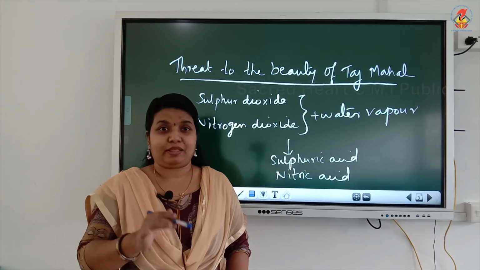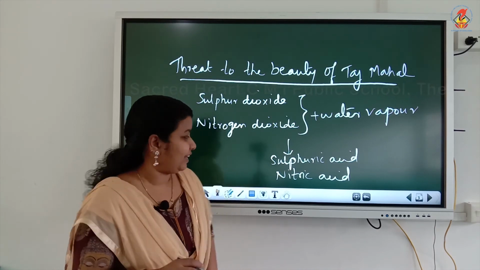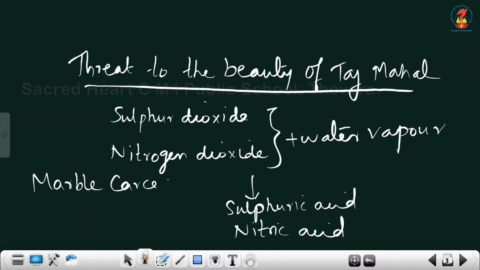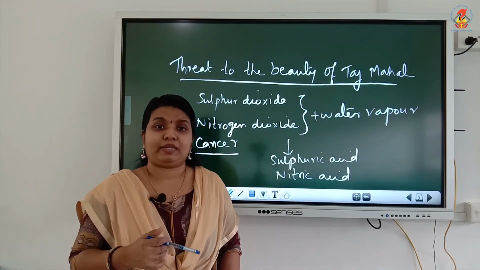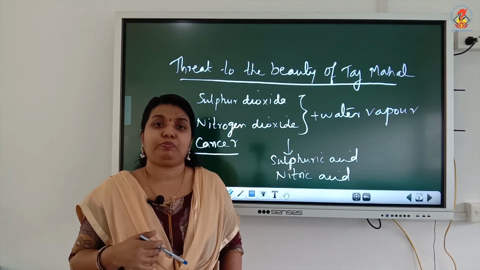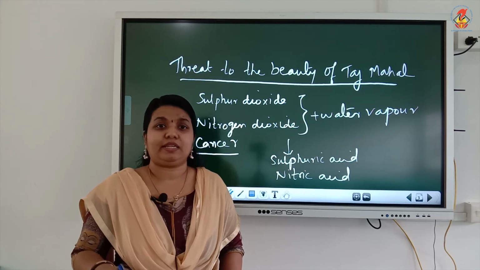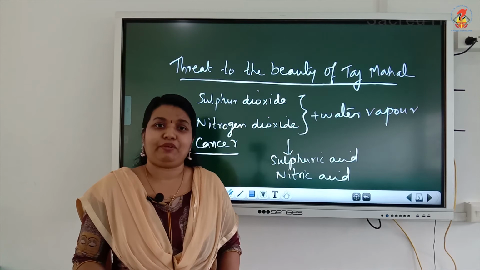It affects the marble of this famous monument. Taj Mahal is made of white marble, and acid rain affects the marble structure. This is known as marble cancer. Also, the soot particles and suspended particulate matter emitted from the Mathura oil refinery result in yellowing of the marble. So, this is the threat to the beauty of Taj Mahal.